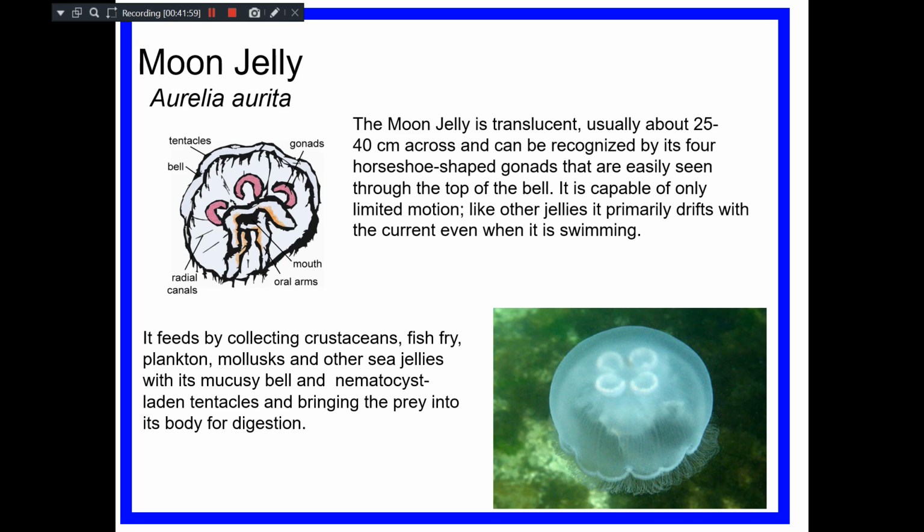This Aurelia or moon jellyfish feeds mainly on crustaceans and fish fry. What do you mean by fish fry? Don't think that it is the fish that are being fried. The young fishes are known as fish fry, not the ones you eat after frying. So fish fry, young fishes, planktons, molluscans. Even they may feed on other sea jellies also. So here the tentacles paralyze the prey, and then the oral arms capture them and ingest.